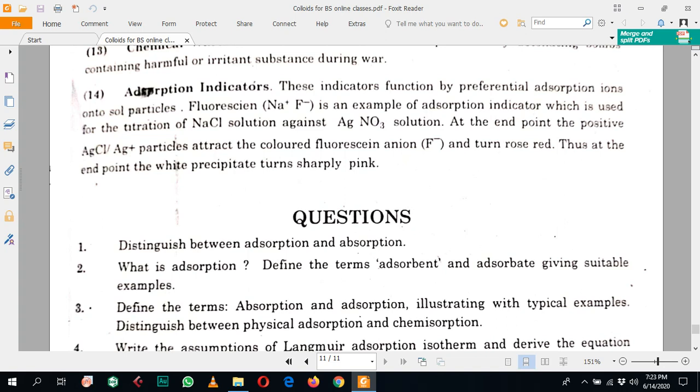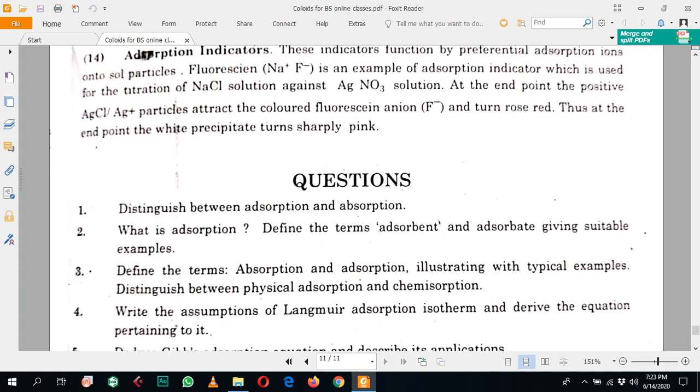Then its color changes, and we can detect the end point. In this way, at the end point, the positively charged silver chloride particles attract the colored fluorescein anion and turn rose red. At the end point, the white precipitate changes into a sharp pink color.